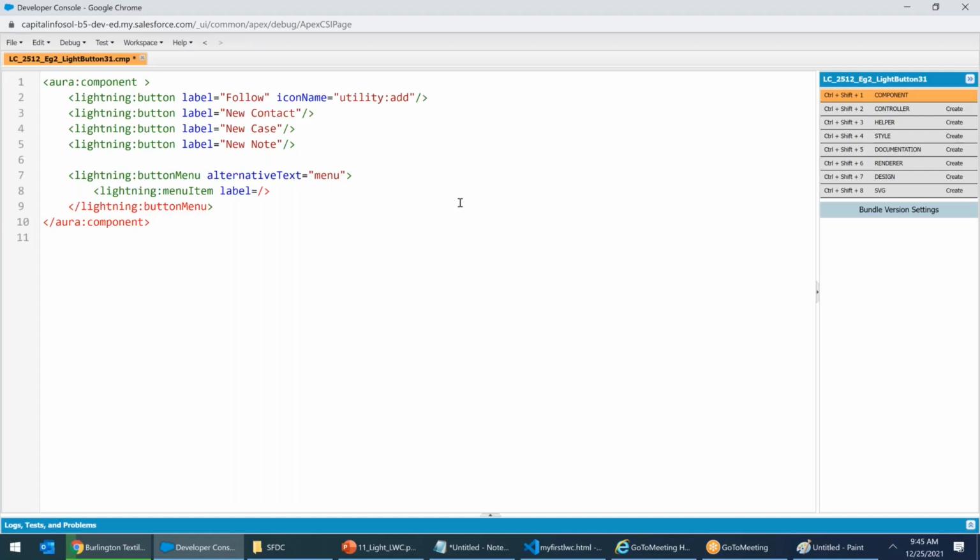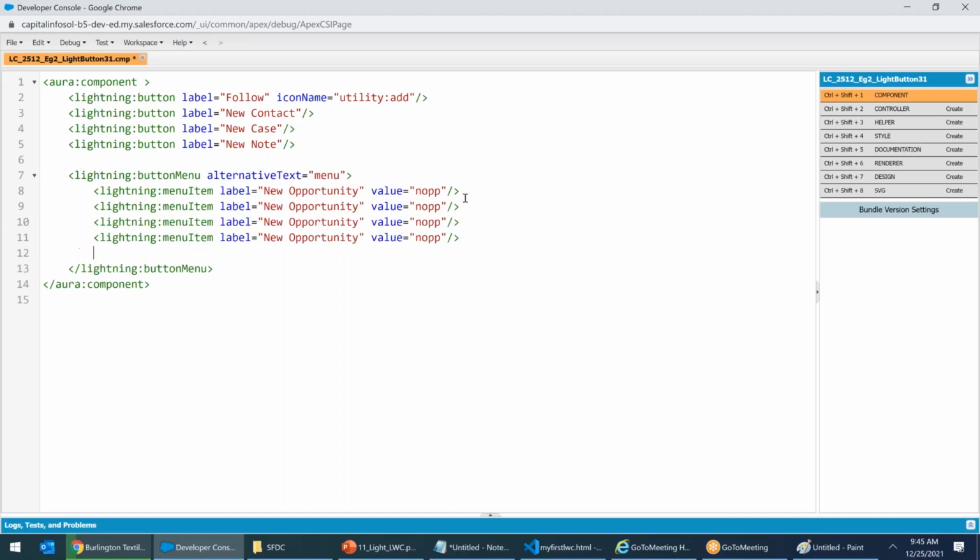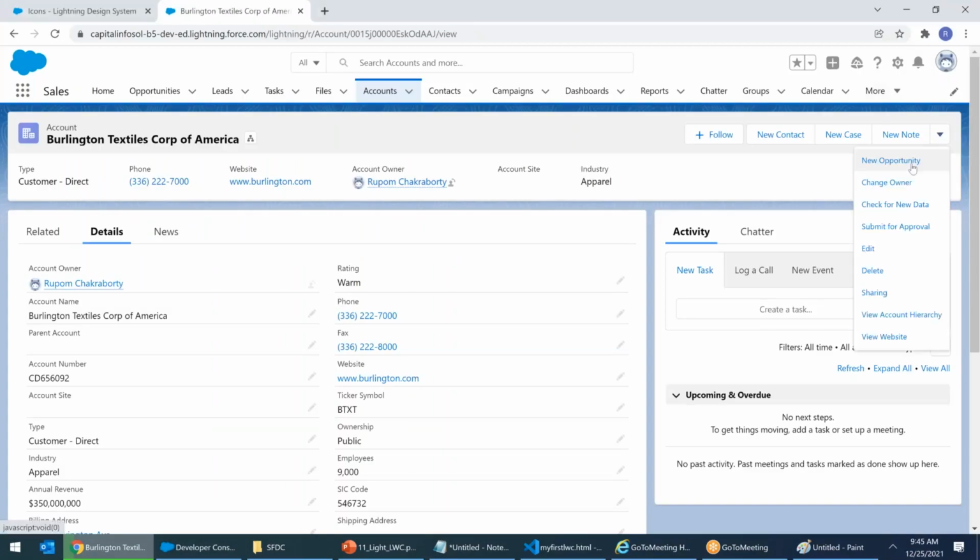What was the first label? New opportunity. Whenever somebody clicks on it, value equals new OPP. Next, like this, how many are there? So many are there, right? Control C, Control V, Control V, Control V. Next, what is the next one? Does somebody remember? Change owner. Change owner, check for new data.